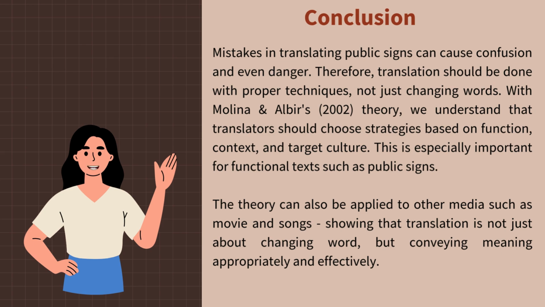With Molina and Albir's theory, we can understand that translators should choose strategies based on function, context, and target culture. This is especially important for functional texts such as public signs. The theory can also be applied to other media such as movies and songs, showing that translation is not just about changing words but conveying meaning appropriately and effectively.